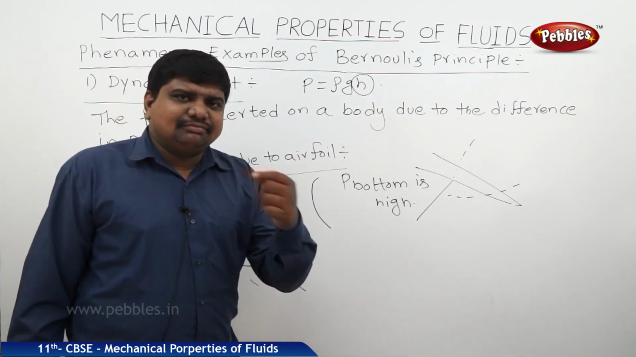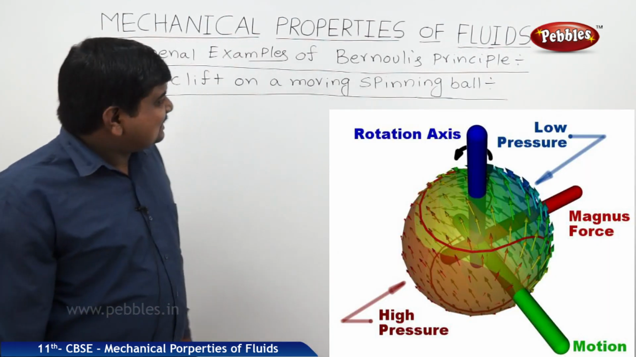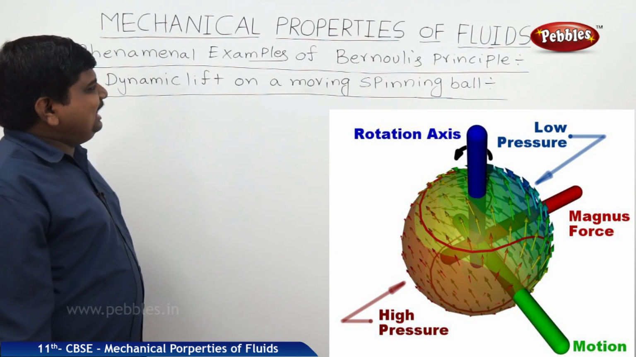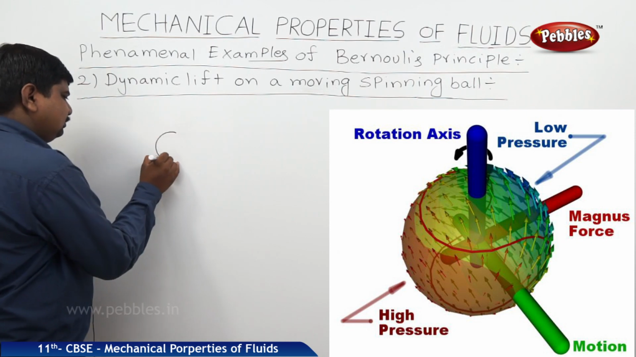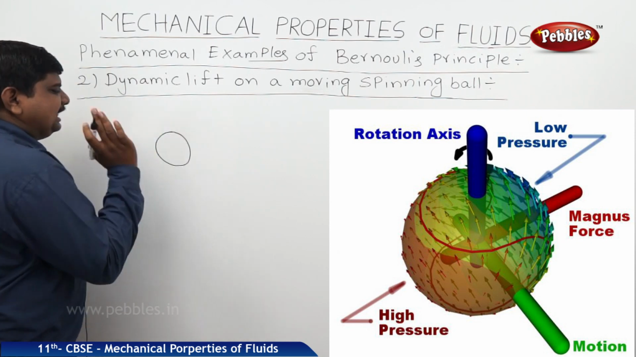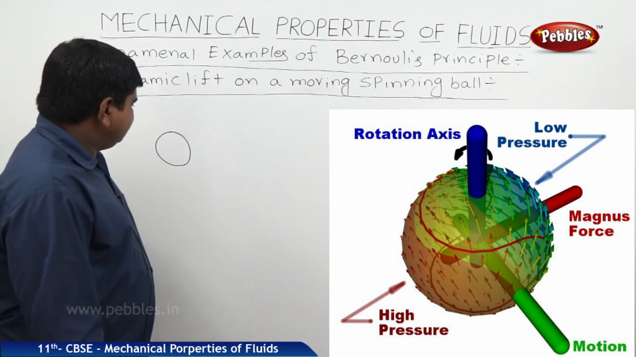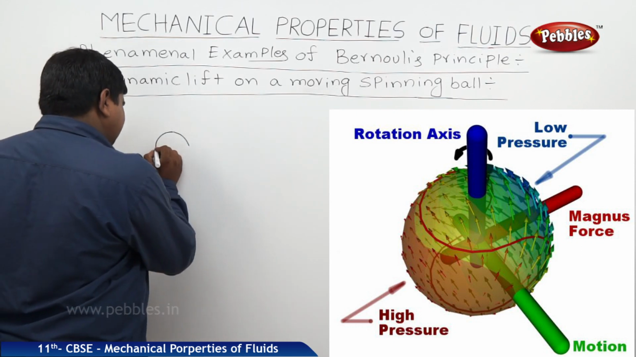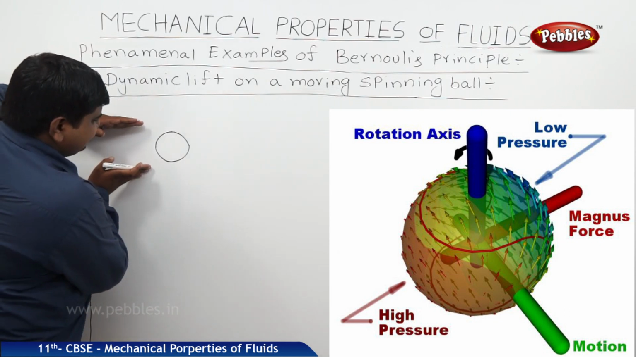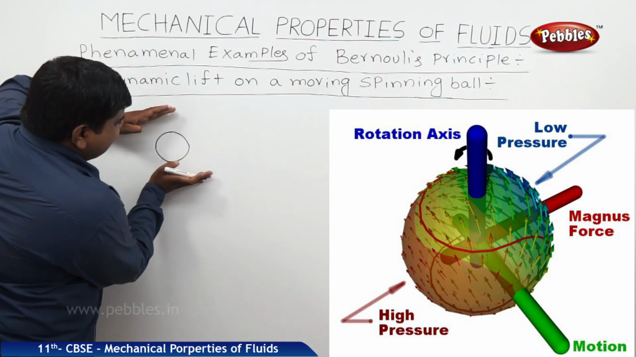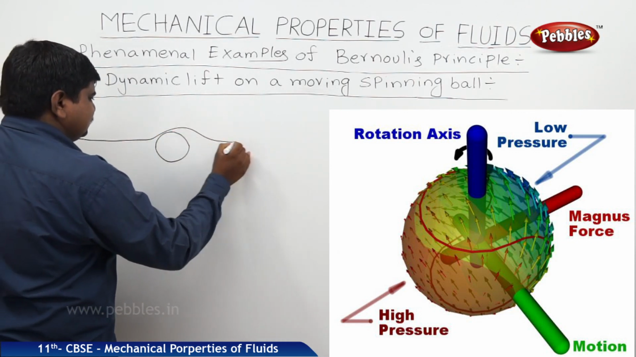Next we will observe the same dynamic lift in different objects. The next example of Bernoulli's principle is the dynamic lift on a moving spinning ball. Let us suppose we take a cricket ball. If the ball is not spinning, it should travel through air to reach the batsman or the fielder. While the ball is not spinning, if it is going in a streamline, then the air which is near the ball equally divides on either side of the ball in a streamline flow like this.